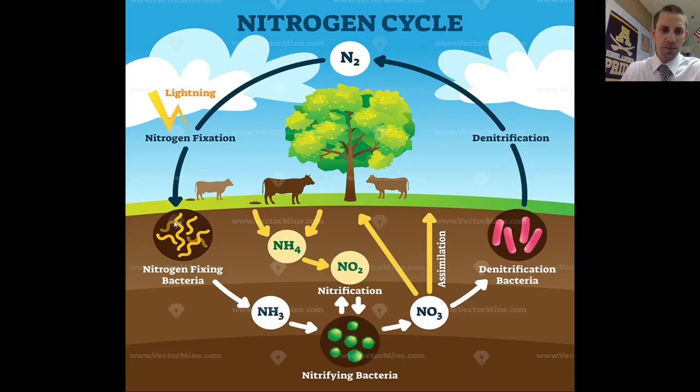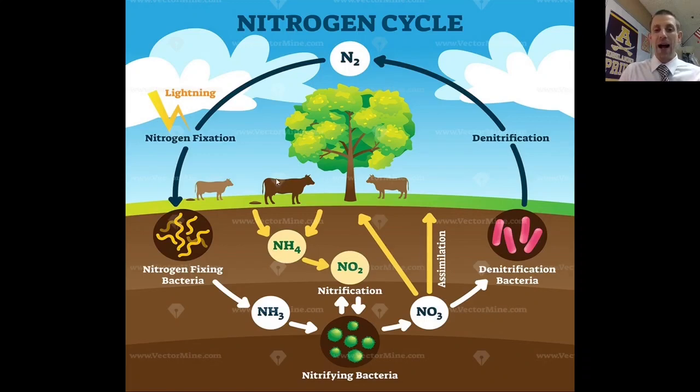Here's nitrogen fixation. Nitrogen fixation happens because of nitrogen-fixing bacteria that live in the soil. They take this unusable form, N2, and convert it into usable forms of nitrogen that the plants can then take up. So once plants, like the grass and this tree, take that nitrogen up into them, it can be used by the plant to make its chlorophyll, its proteins, and its nucleic acids. That nitrogen then gets transferred back to other organisms when they come by and eat it. So if a cow comes by and eats these plants, they now have the nitrogen inside of them.